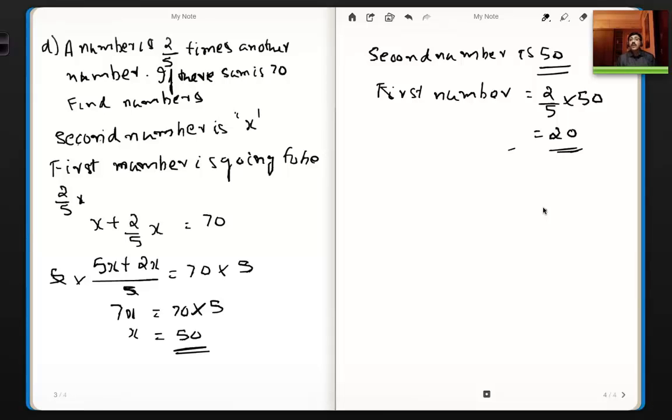Pretty straightforward. Again, never get confused or perplexed when you see a problem. Very clearly sit and, with a cool mind, try to read the problem and understand the logic in it. This is a very important capacity that you should have when you look at mathematics. Sometimes when you read the question the first time, you may not understand. Read it a second time. Try to understand the meaning of the question. I've seen many students who don't try to understand the meaning, jump to conclusions and write something which will be wrong, and your answer will also go wrong.